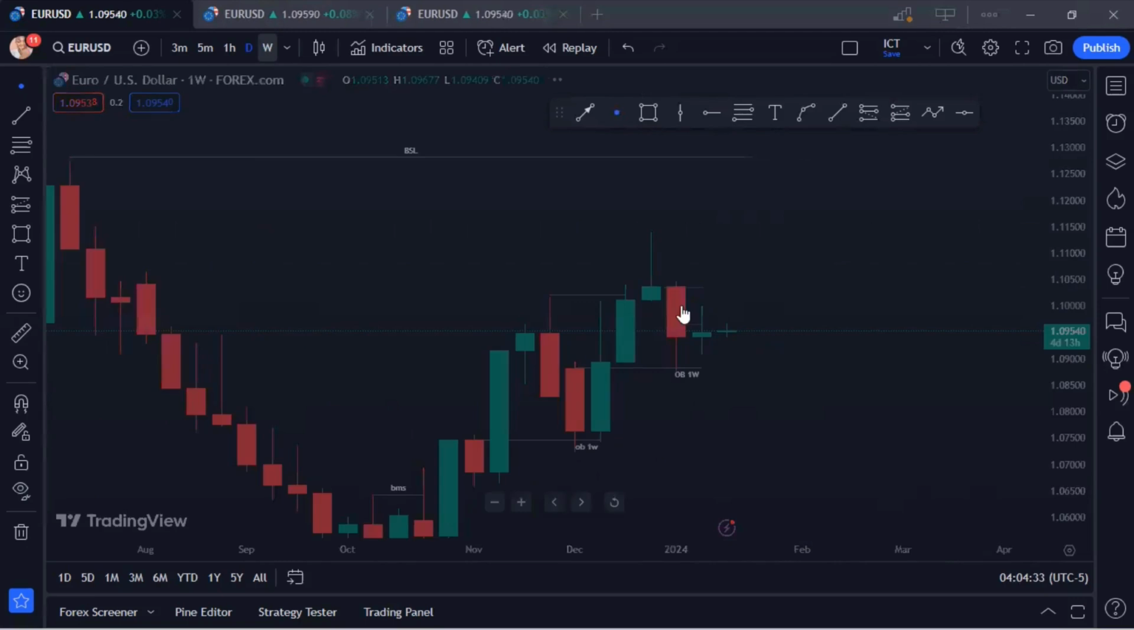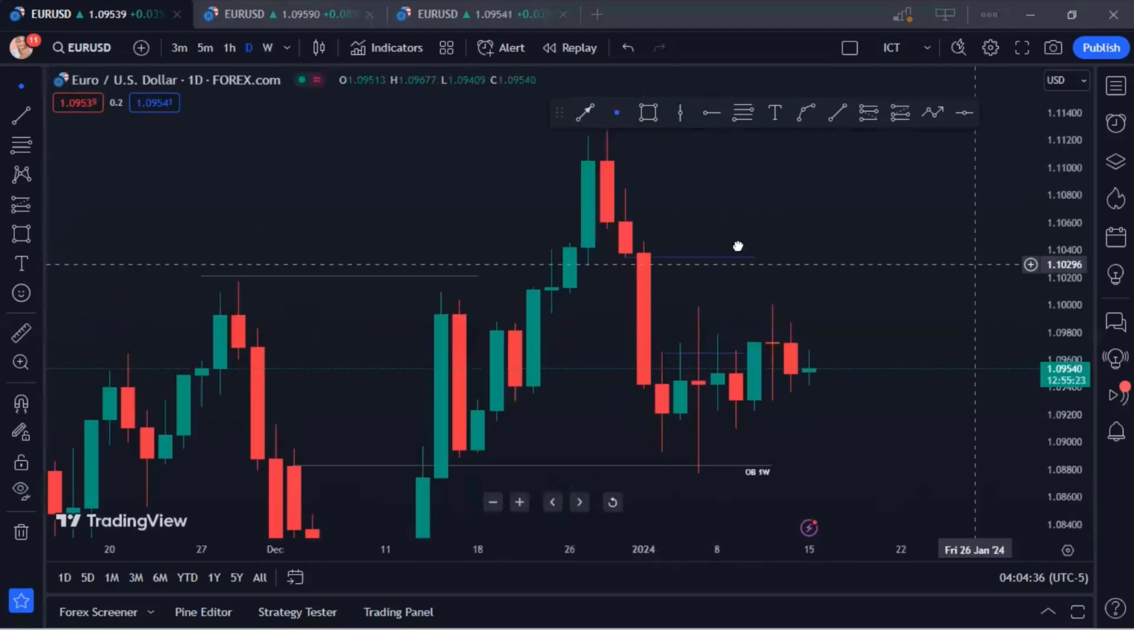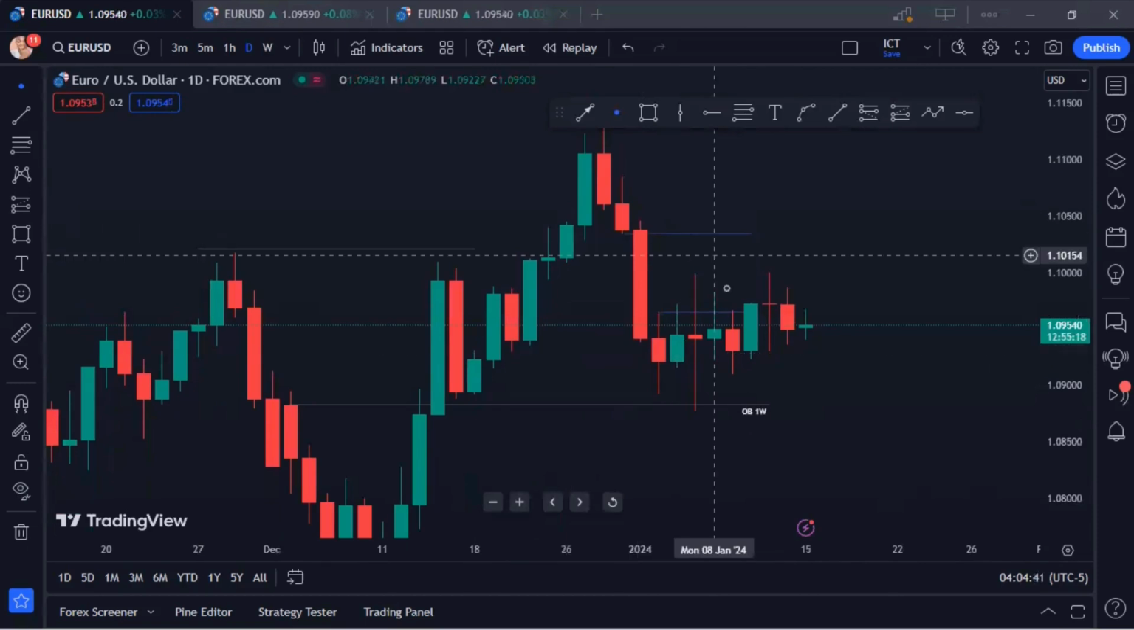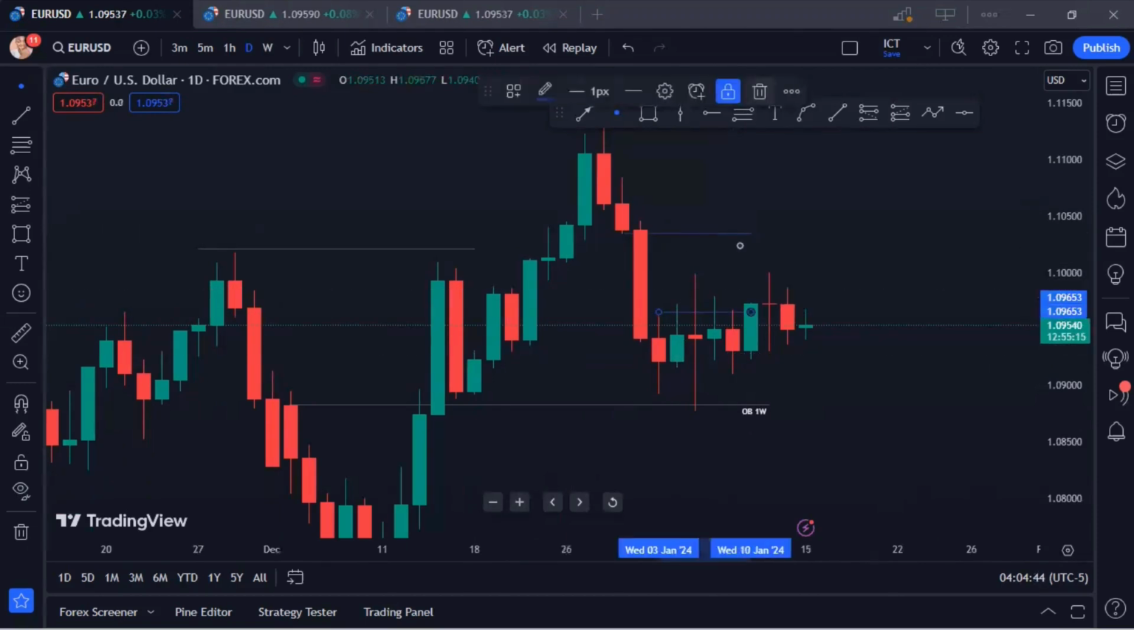So right now, let's go to the daily time frame. Let's see what we have. Currently in the daily time frame, you can see price has been rejecting from this order block, right? Sorry, from this FVG, and it's reacting. But for me, I think this FVG may not hold price. It may not hold price.